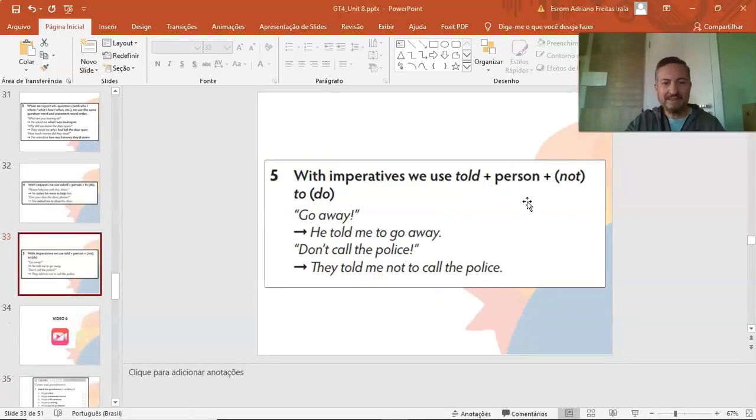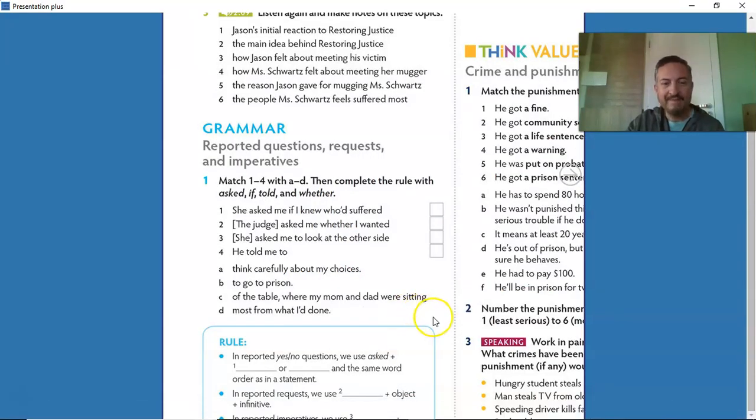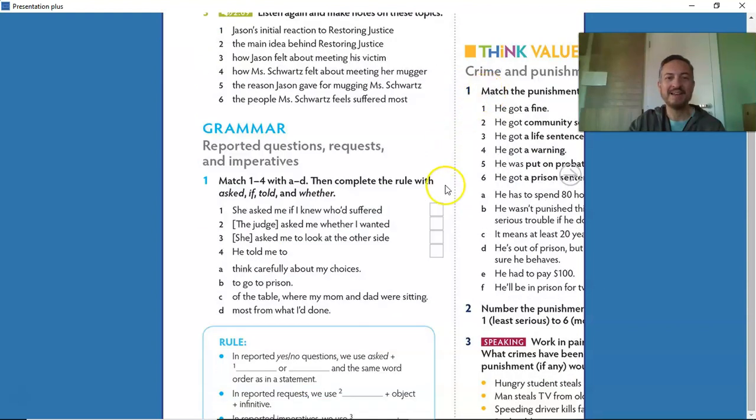Okay, so let's take a look here at our book. Yeah, and here we have reported questions, requests, and imperatives. And this is about the listening. Remember Ms. Schwartz and the mugger Jason and the judge. So this is according to the listening.